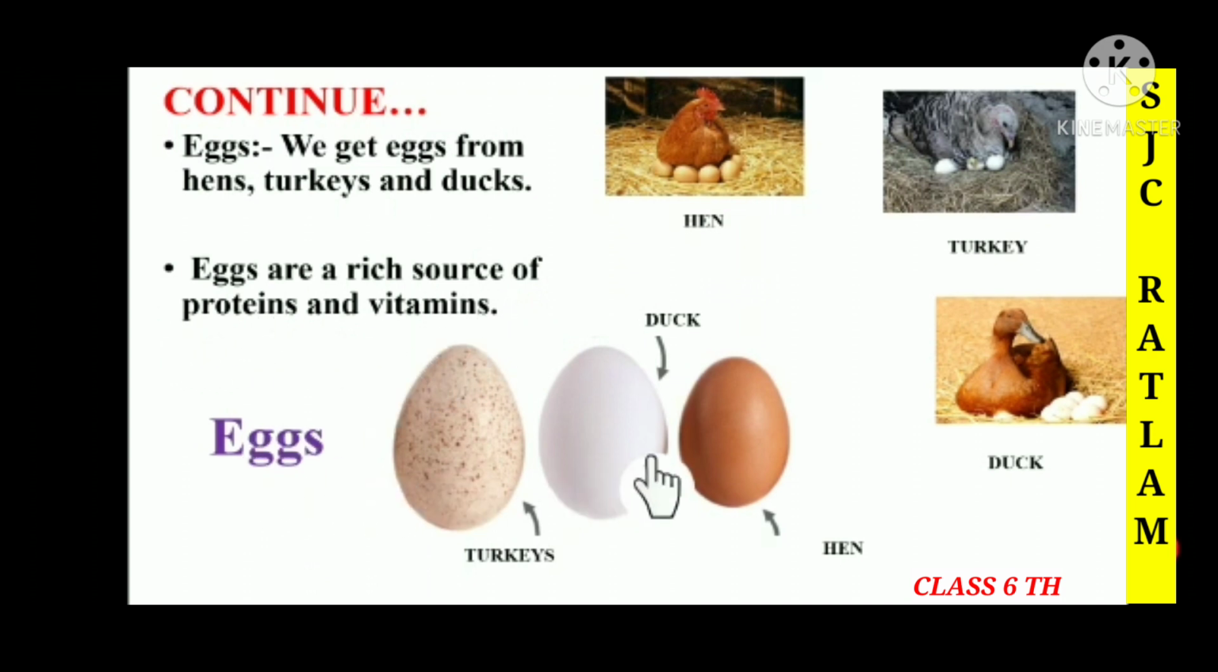And children, here you can see the different types of eggs from different animals. We can see the color of the egg of a hen, then of a duck and of a turkey. These are the different types of eggs from the hen, duck and turkey.